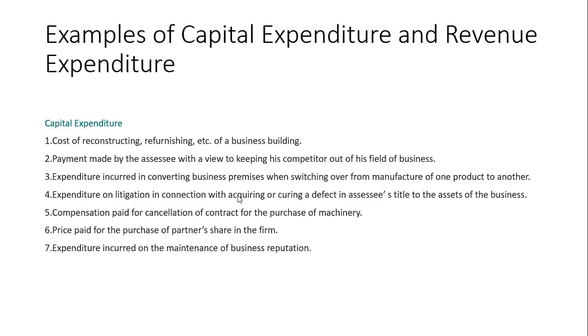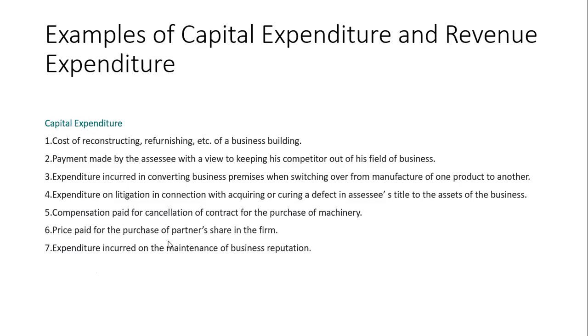Expenditure on litigation in connection with acquiring or curing defect of the title to the assets of the business. If there is some problem relating to the title, we can change the title also. So whatever expenditure we are incurring, we treat as capital expenditure. Compensation paid for cancellation of a contract for the purchase of machinery. Means we have entered into a contract to purchase machinery, but you are unable to go further into the contract, so you have paid the compensation. Whatever compensation paid will be treated as capital expenditure only.